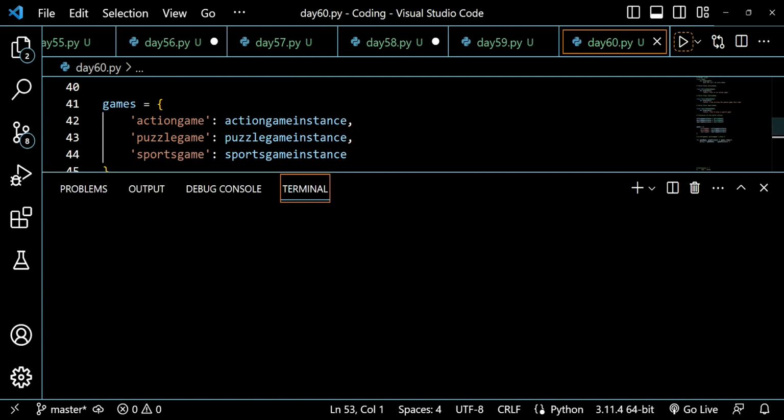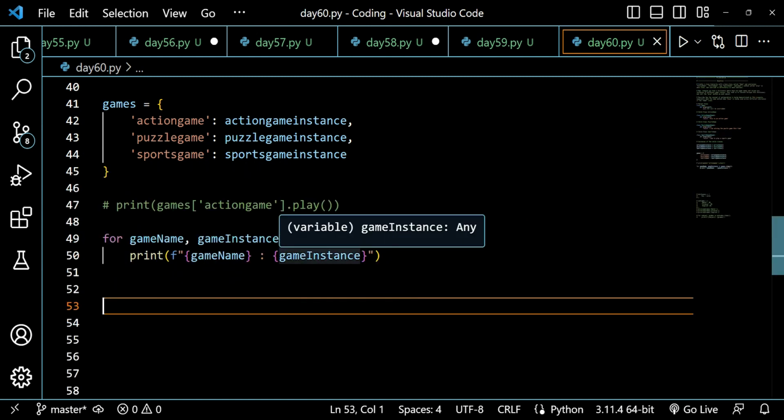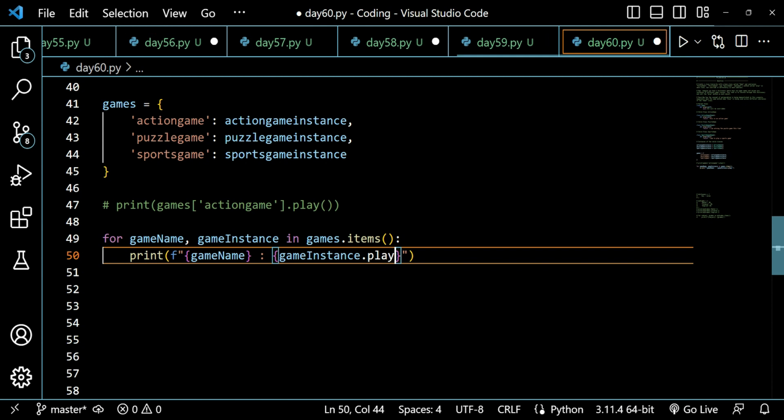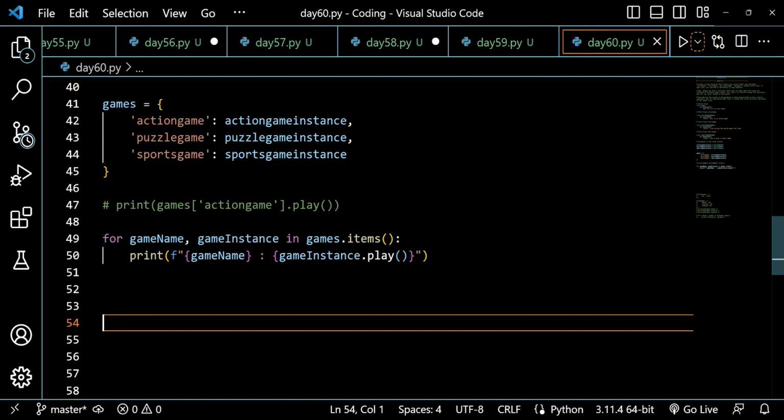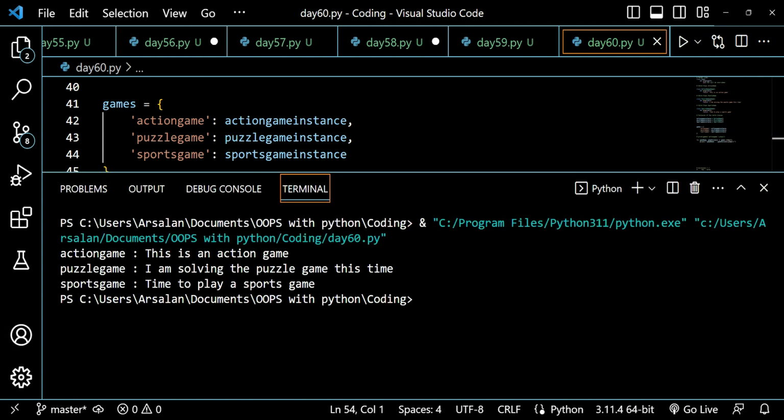And if I run this, you will see that I am getting action game object, puzzle game object, and sports game object. So for each respective name we have created, we are getting the respective value associated with it. So we are getting the value as an object, but we do not require the object here. We want the method of the object. To get the method of the object, we can put it like this. Then we will be getting the method of the object. So see, we are getting what the method returns.